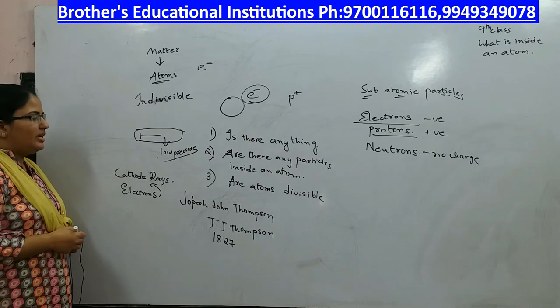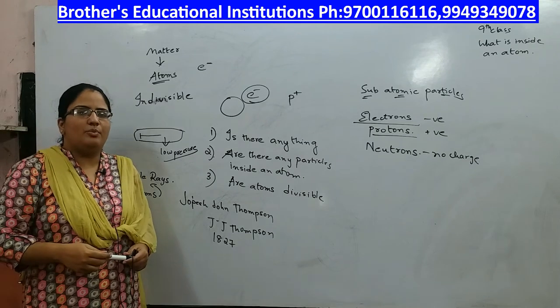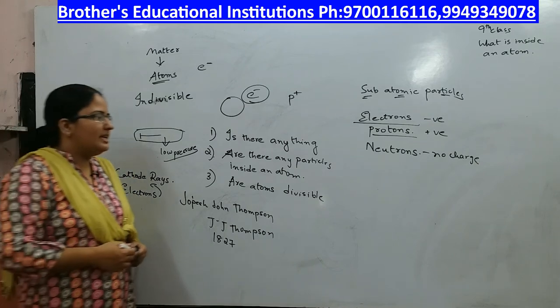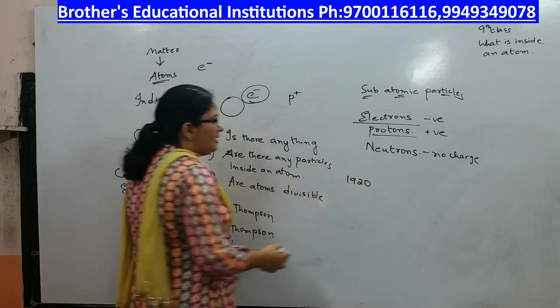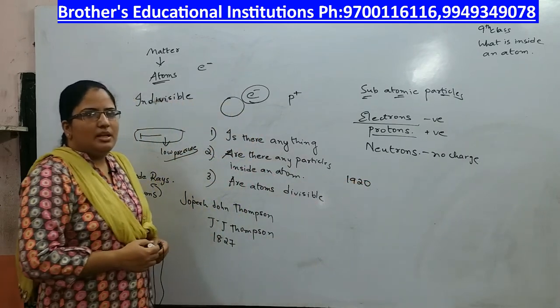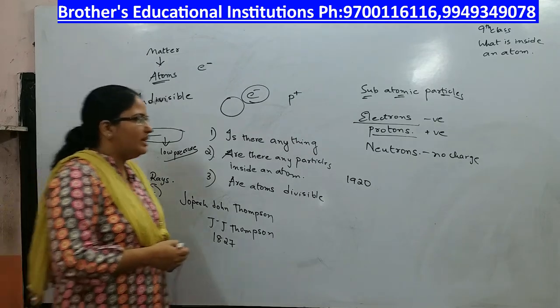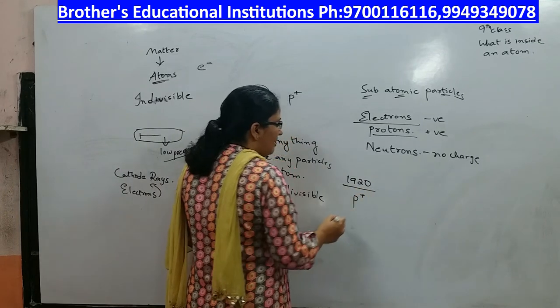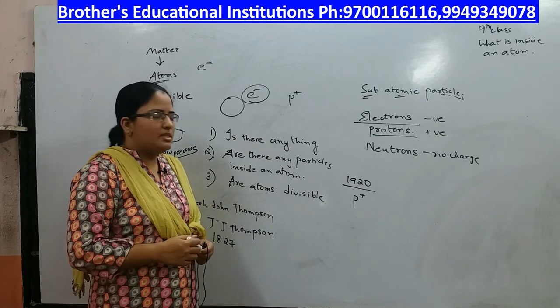Many scientists also conducted experiments in vacuum tubes and found out the presence of electrons. Later, in 1920, since the atom is neutral, if there are negative charges, there must also be positive charges. So in 1920, the proton was discovered; particles which have positive charge are called protons.